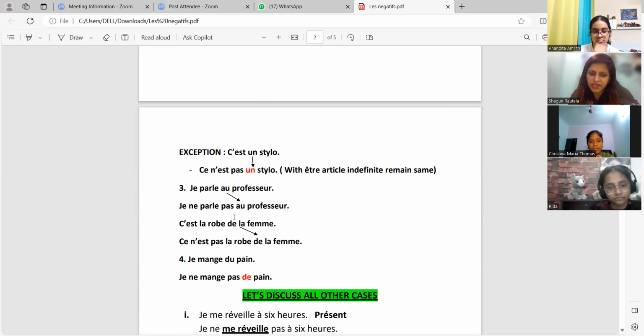Do you know the meaning of the sentence? C'est la robe de la femme. I'm not sure about the meaning of la robe. Still, just guess. The dress. Dress, très bien. Correct. This is the dress of the lady. And can you see of the is same? Can you see the arrow? De la is same. Contracted article remains same. Okay, try making sentences on your own.